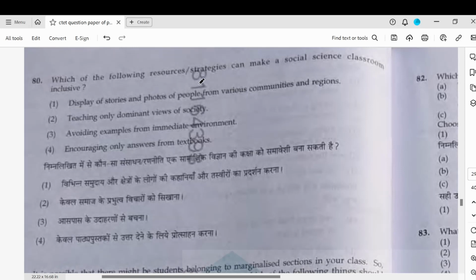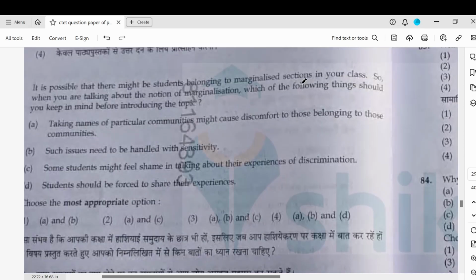Question 80. Which of the following resource strategies can make a social science classroom inclusive? Okay, and you have to choose one. Display stories of people from various communities. This should be the answer. Only dominant examples, avoiding examples, encouraging only answers. So, no. It is possible that there might be students belonging to the marginalized sections in your class.